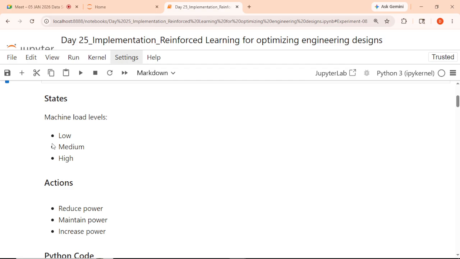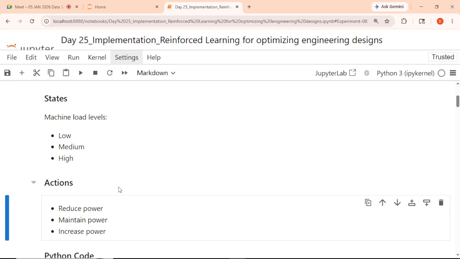So we need to define a state first. What are the machine load levels? Low load level, medium load level and high load level. Three different loads are there on a machine: low, medium and high. If low load is there on a machine, the power should be reduced. If the state is low, what should be the action? Reduce the power. If medium load is there, the power should be maintained. If high load is there on a machine, power should be increased.